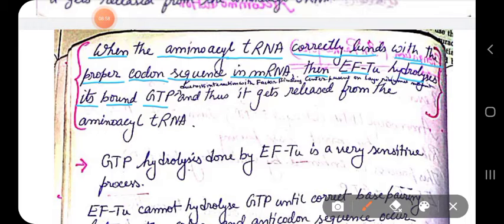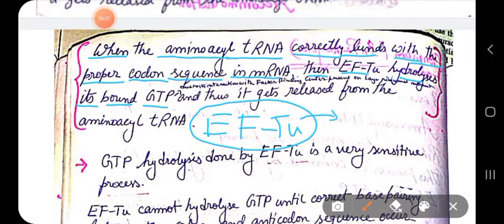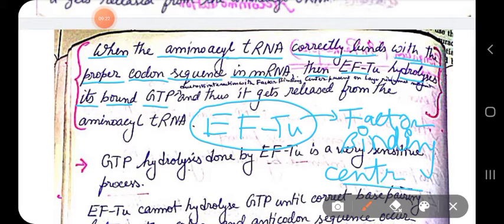Because this EFTU, you will see later on in the image, at that time interacts with the factor binding center. This factor binding center is located on the large ribosomal subunit.